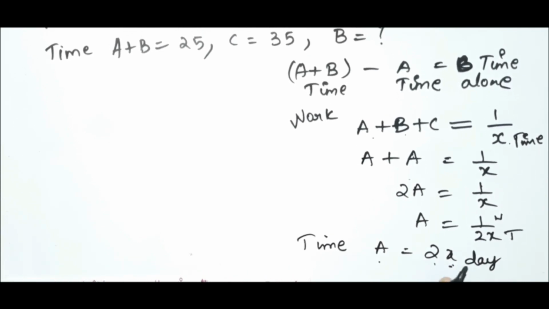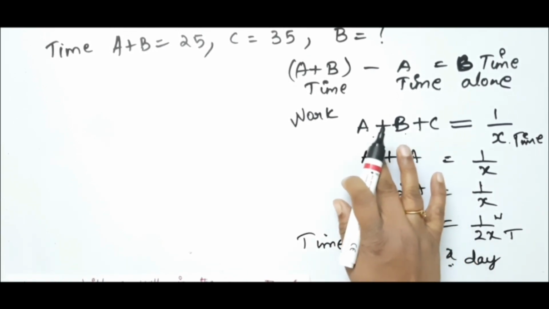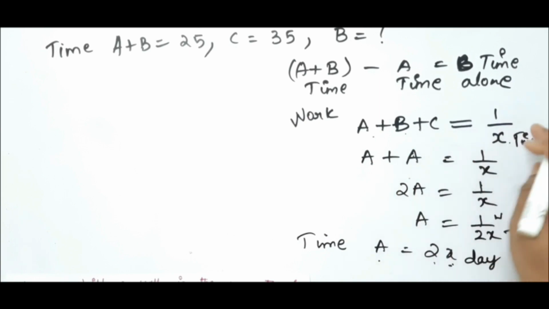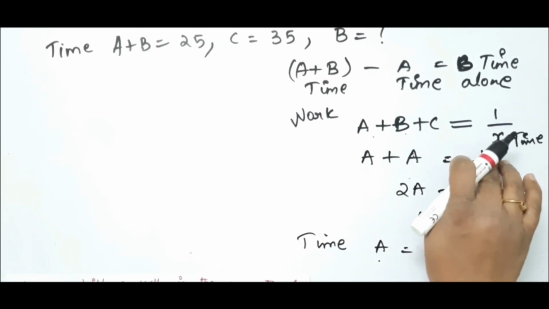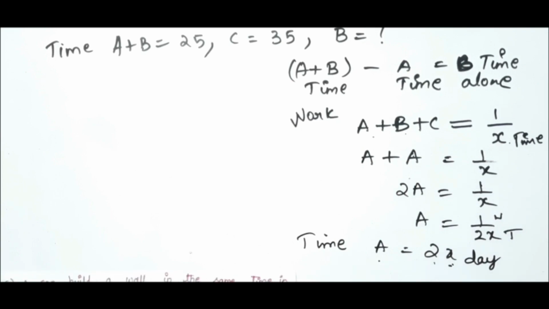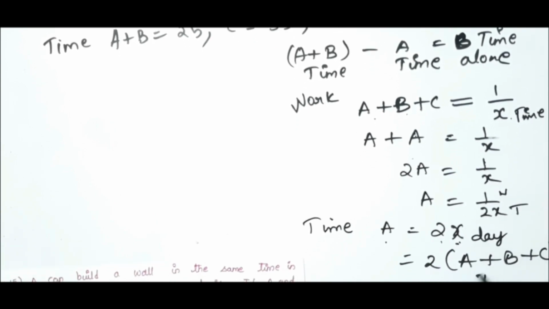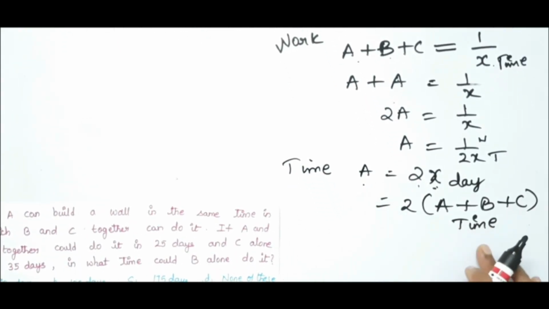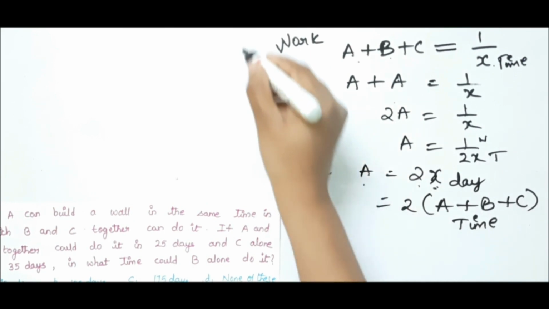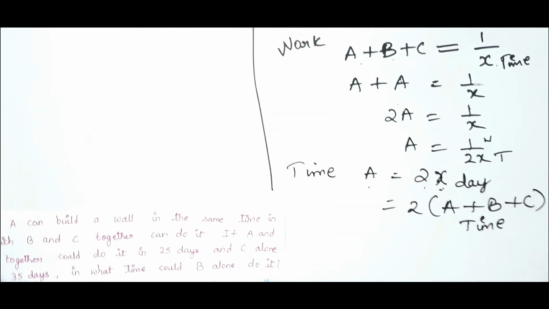How much work A plus B plus C can complete in a single day means 1 by x. We assumed the time as x. So x is nothing but the A plus B plus C time. Finally we got the relation that A equals 2 into the A plus B plus C time. So first we have to calculate the A plus B plus C time.